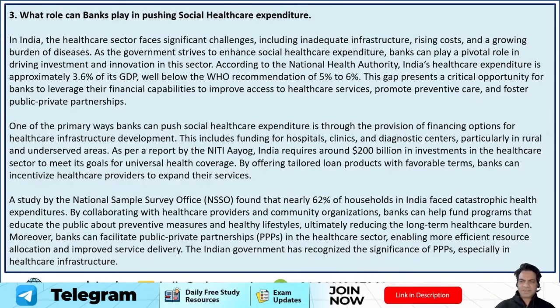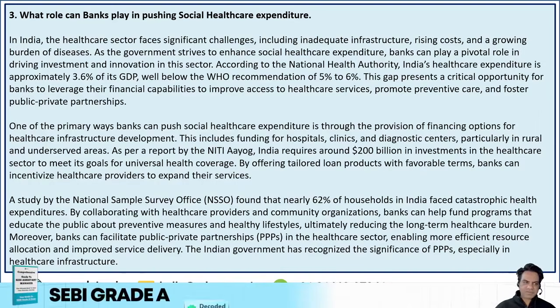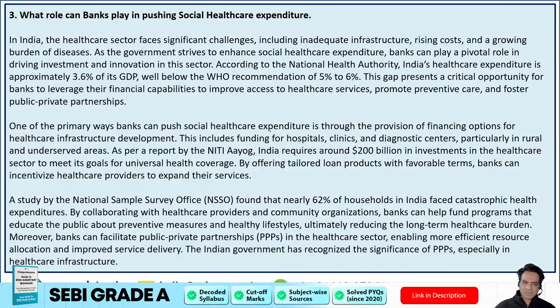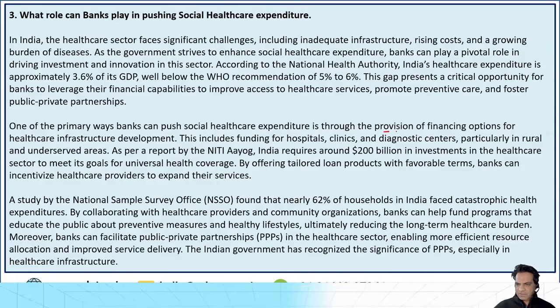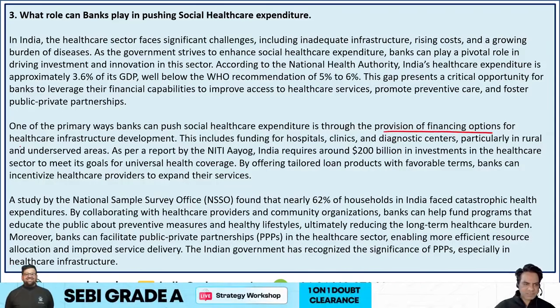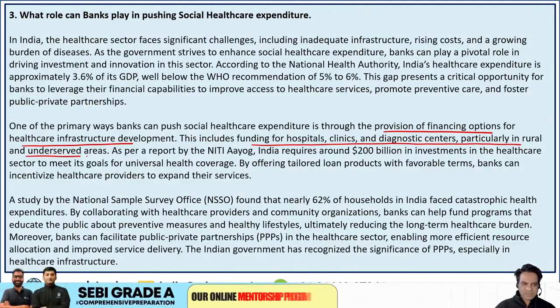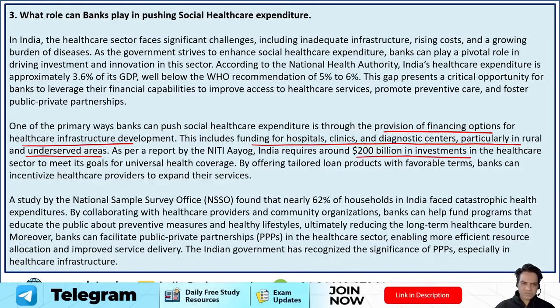Now, this gap presents a critical opportunity for banks to leverage their financial capabilities to improve access to healthcare services, promote preventive care, and foster public-private partnership (PPP) models. One of the primary ways banks can push social healthcare expenditure is through provision of financing options for healthcare infrastructure development. Now, this includes funding for hospitals, clinics, and diagnostic centers, particularly in rural and underserved areas. According to a report by Niti Aayog, India requires $200 billion investment in the healthcare sector to meet its goals for universal health coverage.